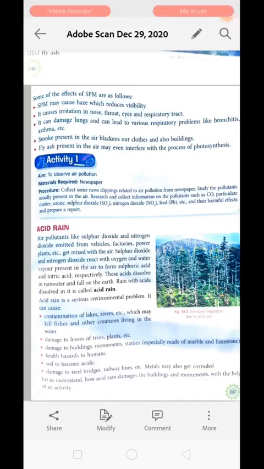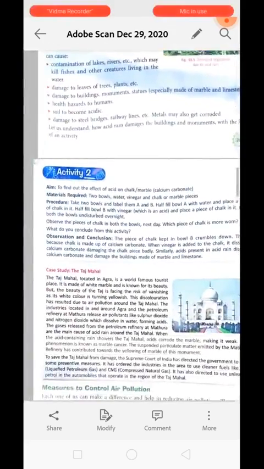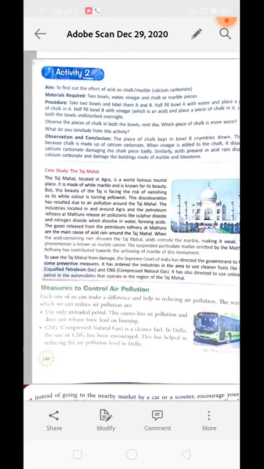Now let us understand how acid rain damages buildings and monuments with the help of an activity. This is an activity to show the effect of acid on chalk or marble, which is calcium carbonate. To perform this activity, we need two bowls, water, vinegar, and chalk or marble pieces. You can take any of them. Now, what will we do? We will take a bowl, fill it with water, and place the chalk pieces in it, and we will leave this setup.